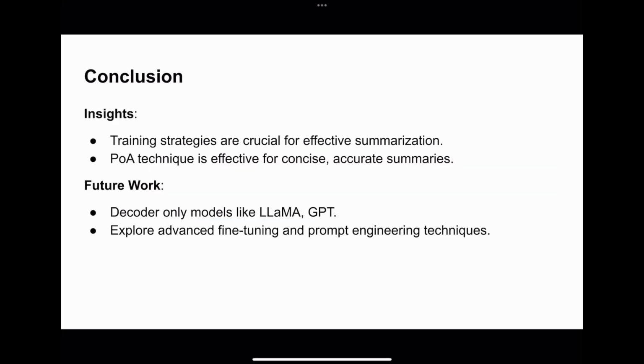In conclusion, we propose that the training strategies, the preprocessing techniques, and the hyperparameter tuning turned out to be beneficial in our approach. Notably, the POA technique, despite not involving any training, was in itself able to perform relatively well on the relevance and factuality metrics, demonstrating its effectiveness in generating accurate and concise summaries from abstracts.